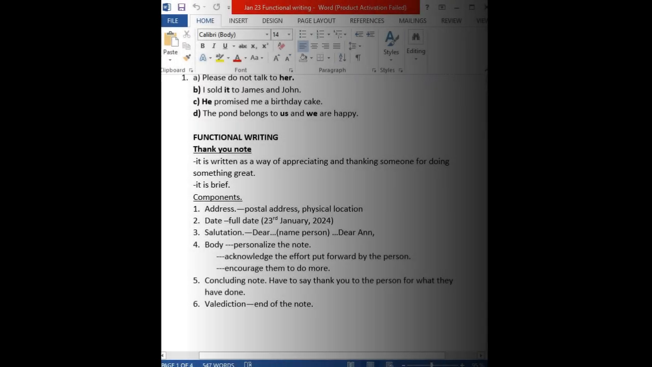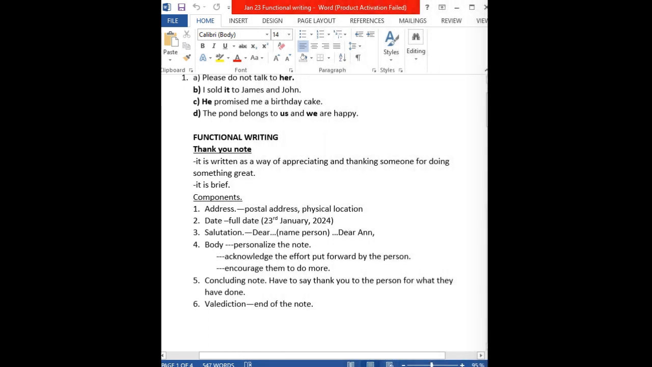The first one is the thank you note. The thank you note is written as a way of appreciating and thanking someone for doing something great for you. Now here, this one can be anything.